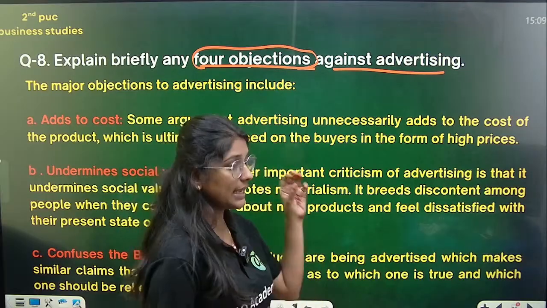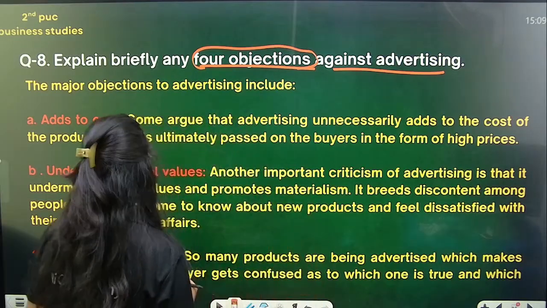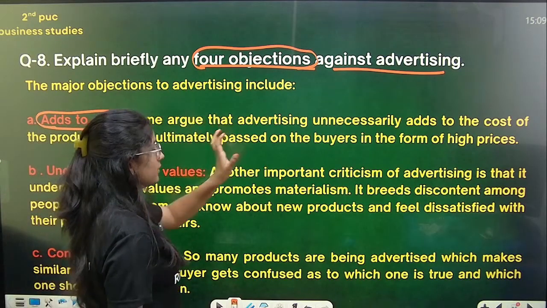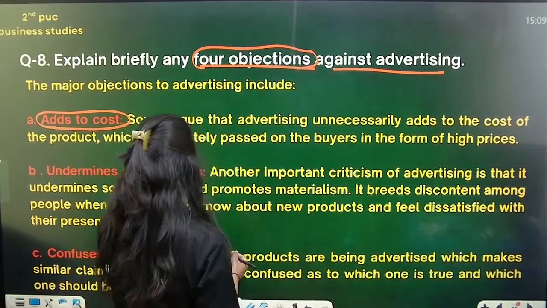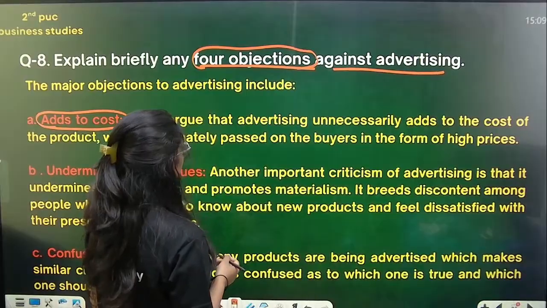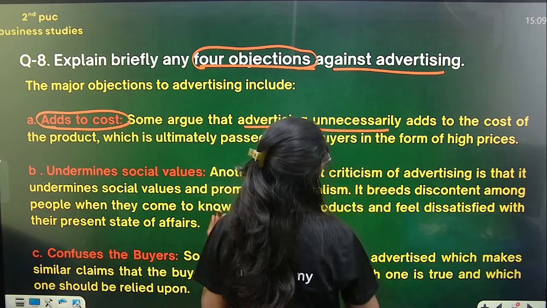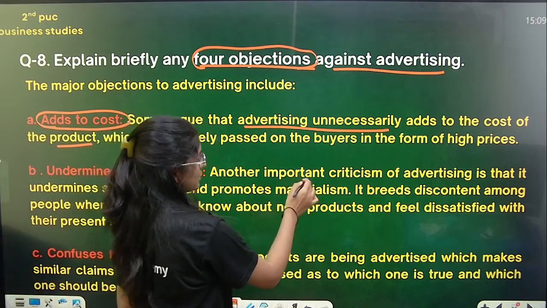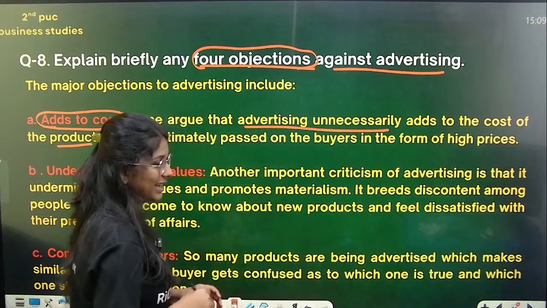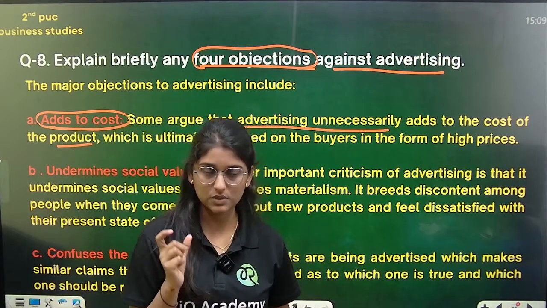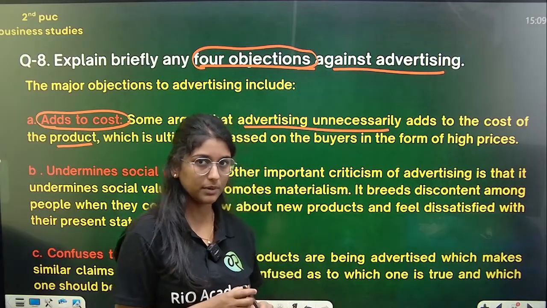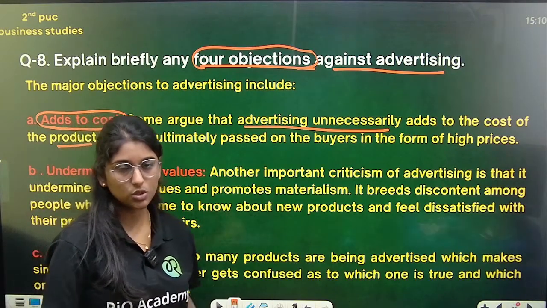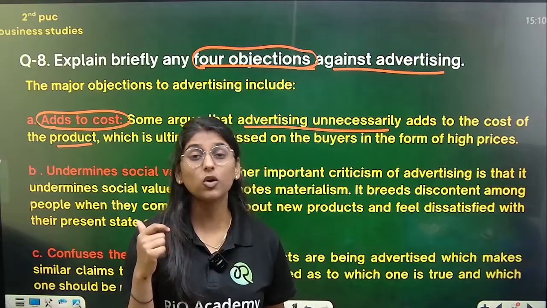So the objections against advertising, the first objection we can see here is adds to cost. Some of the customers, or you can say some of the people, are going to argue that advertising unnecessarily adds to the cost of the product, which is ultimately passed on to the buyers in the form of high prices. So basically, when you do advertising, certain people argue that it is going to add cost to the product.